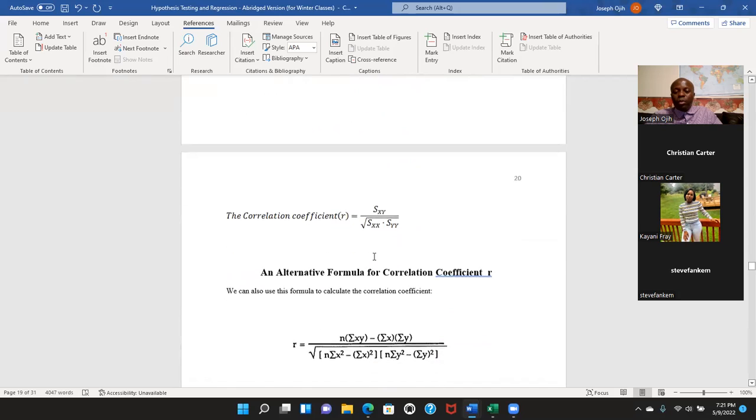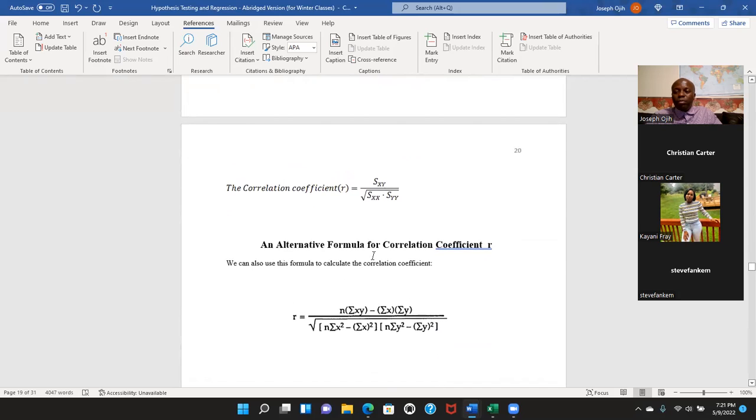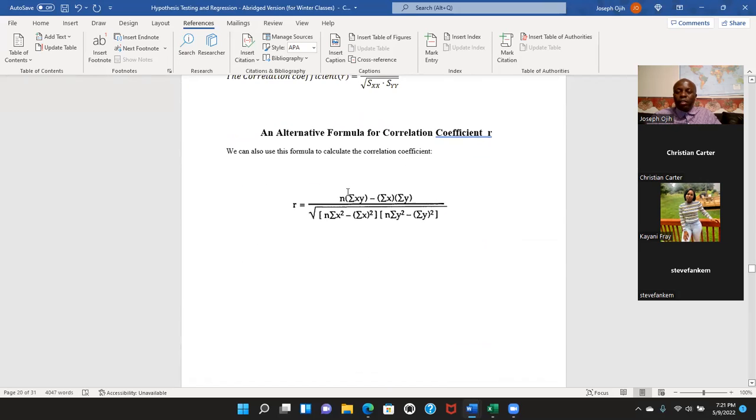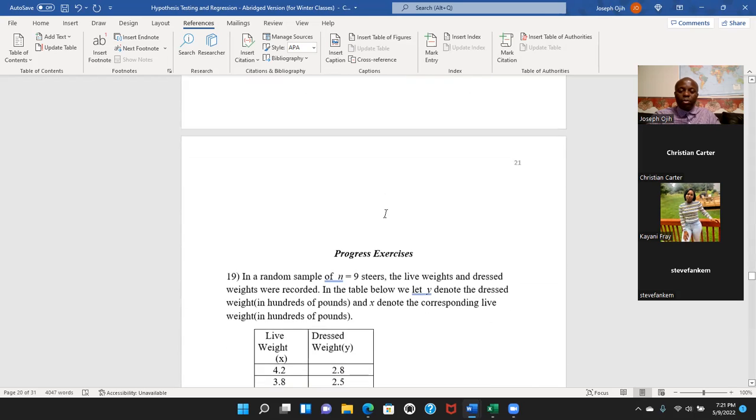But the good news is that we are going to use Excel to make it easier for us. You can get them in 5 minutes, even 3. You get everything together and answer. The alternative formula you can use for R is this one. You need to calculate this part, this and that, and then put it together. That will give you only the R. It won't give you B0, B1, and so on. So again, that's why we prefer the Excel method.